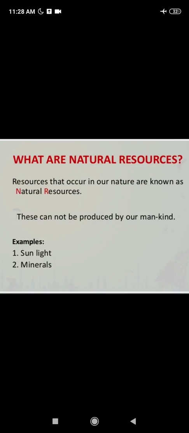Learner, today in this video we will learn about natural sources of energy. So firstly we should know what natural resources are. The sources of energy that occur in nature are known as natural sources of energy, and they cannot be produced by mankind. For example, sunlight, air, water, wind, these all are natural resources. And these resources can be classified into two categories: renewable sources of energy and non-renewable sources of energy.